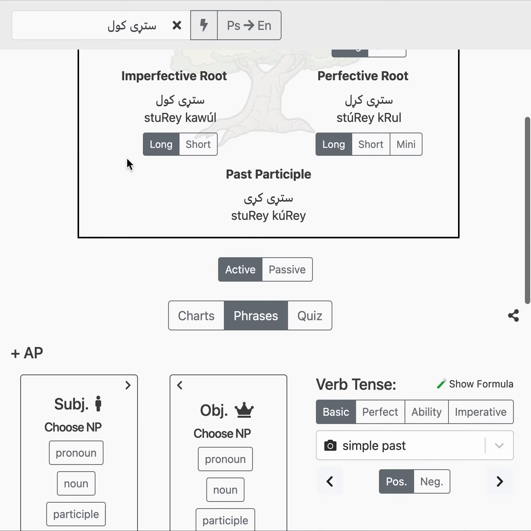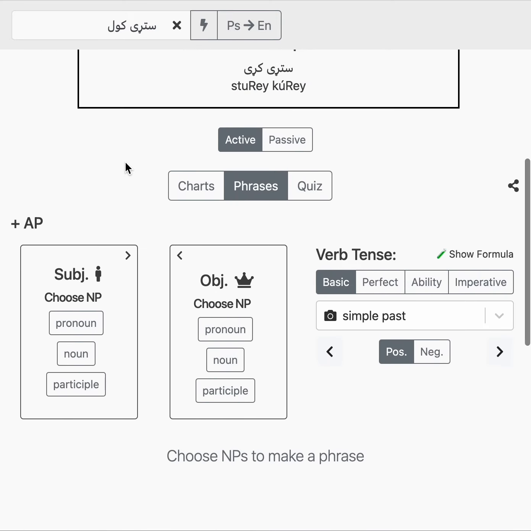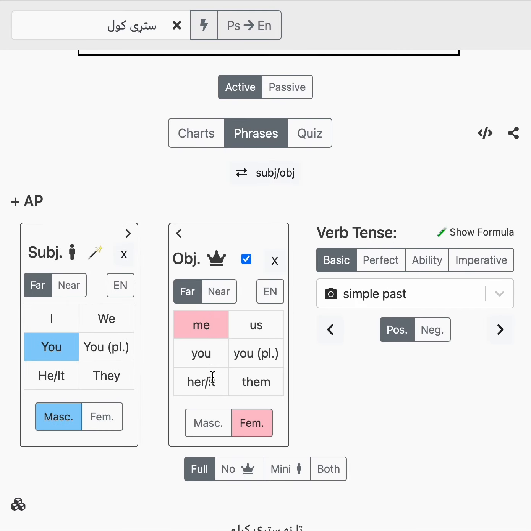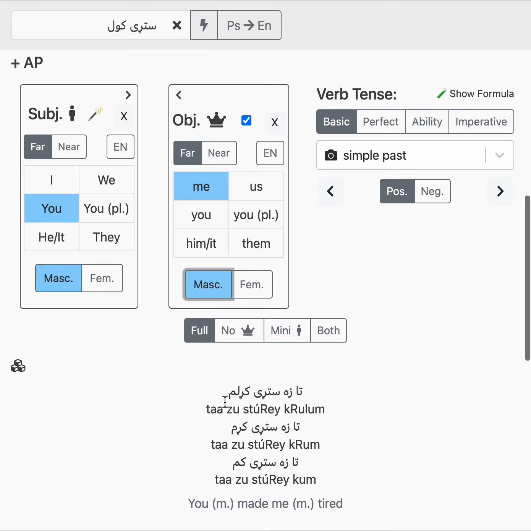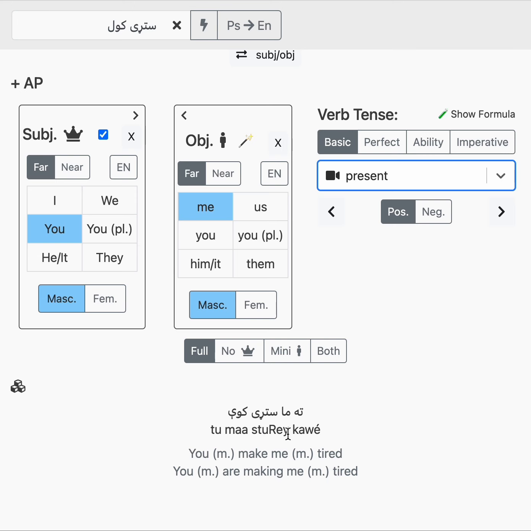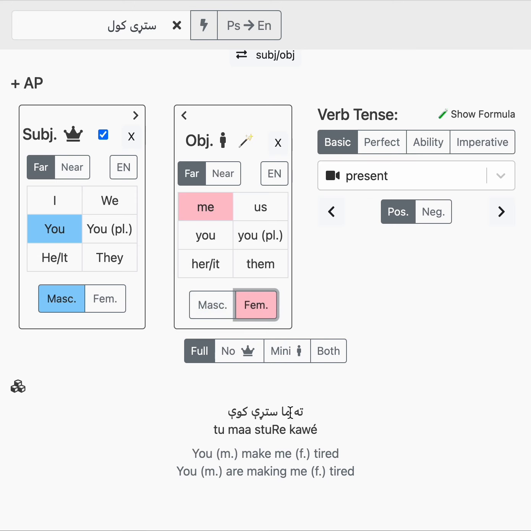So if I say you are making me tired, let's say present: Ta ma sturdy kawe. And if I'm a woman, I'll say te ma sturdy kawe. Kawe, sorry, pronunciation was bad. Like that. So it changes a little bit.